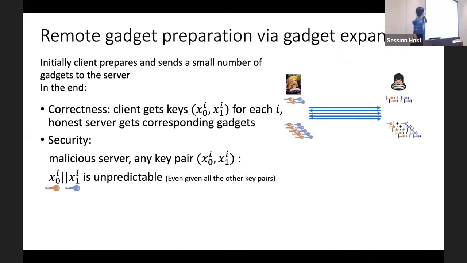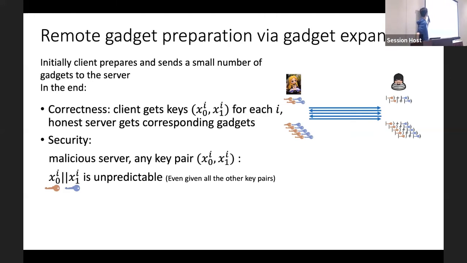So our remote gadget preparation protocol is as follows. The client will first prepare and send some quantum gadgets to the server, and he knows the keys. But the number of gadgets is not big enough for gadget-based evaluation directly. So both parties use some classical interactions to expand the number of gadgets to a large enough number.